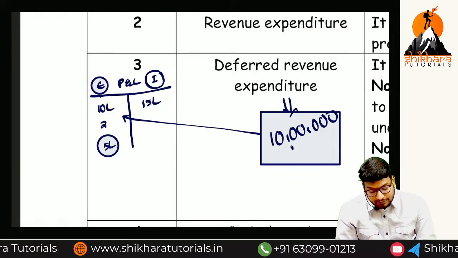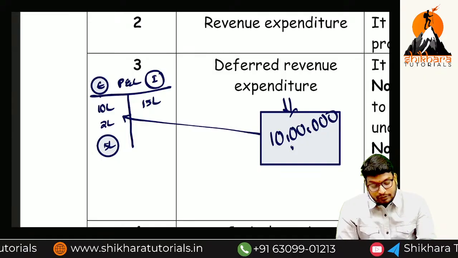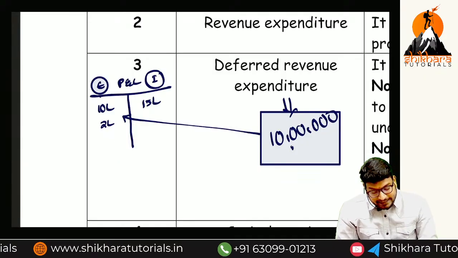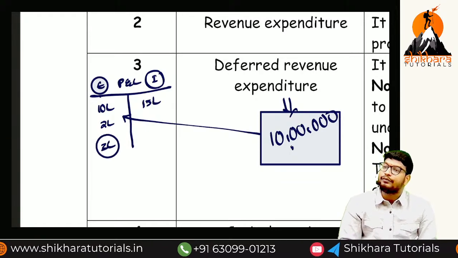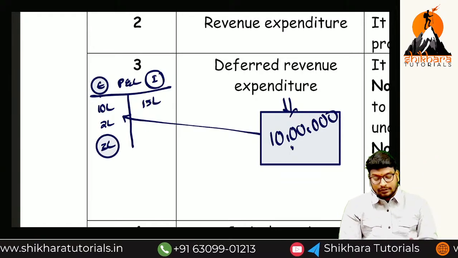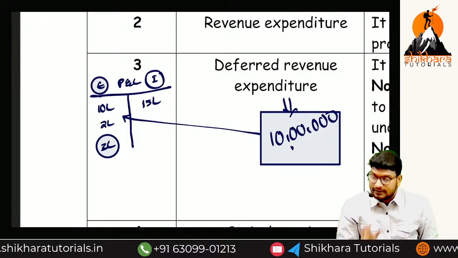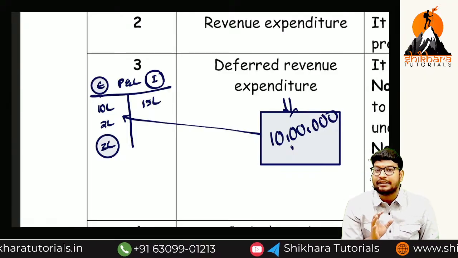Now I will transfer only how much? 2 lakhs here. What is the gain you are getting now? 3 lakhs is the gain. Before that we were going to get the loss. So now you are going to get the gain. That is the reason for my accounting treatment.